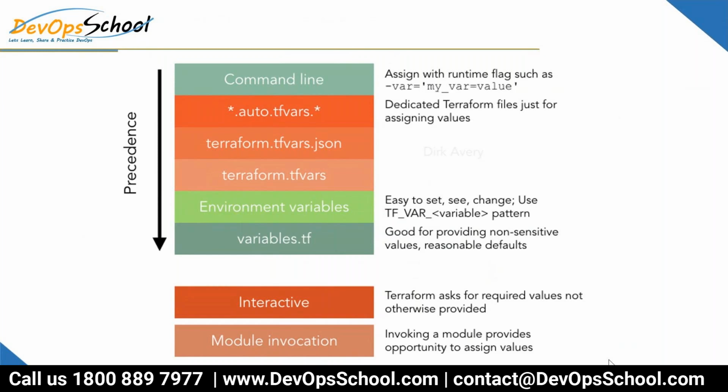Yes. Then you will say, Rajesh, how can I declare the variable in the environment variable? So for an environment variable, any variable you set, you have to prefix with TF underscore VAR in capital, then underscore, the variable name, and then the values accordingly. Mind it, TF underscore VAR. Now the third question is, how can I declare the variable in the Terraform file? That I'll teach you. Just give me some time, I'll show you that.